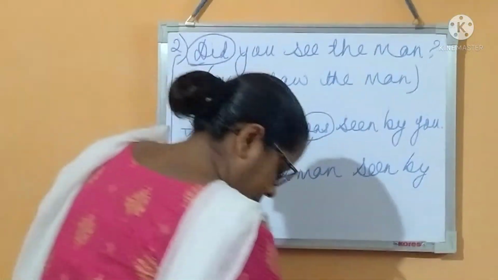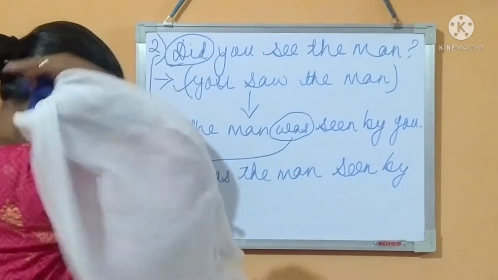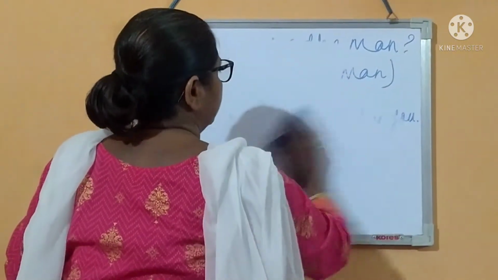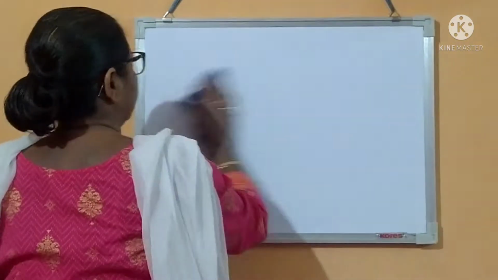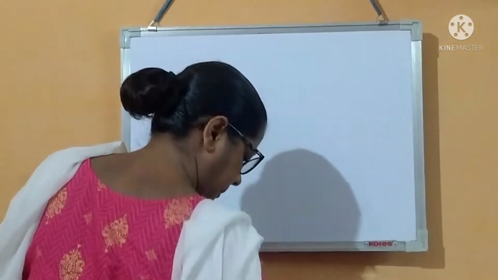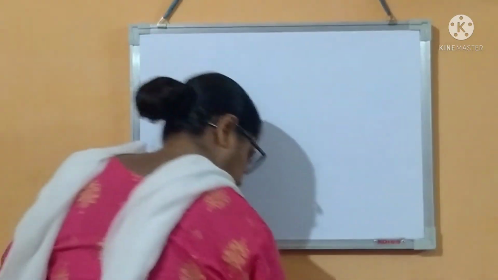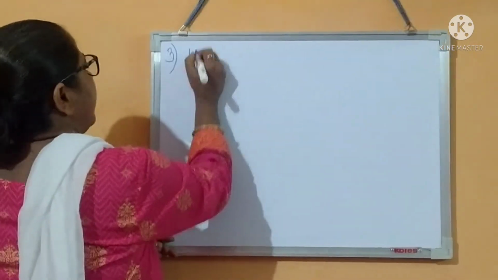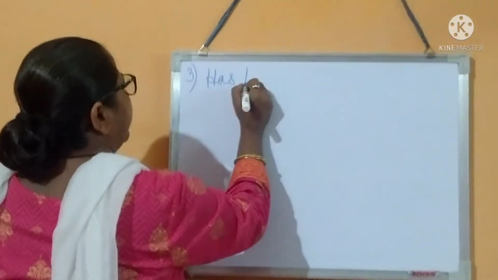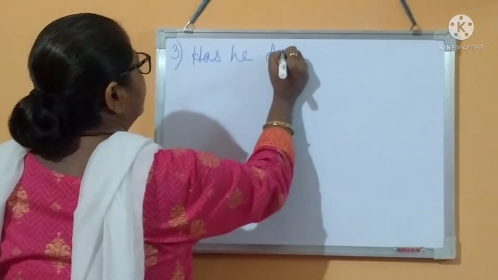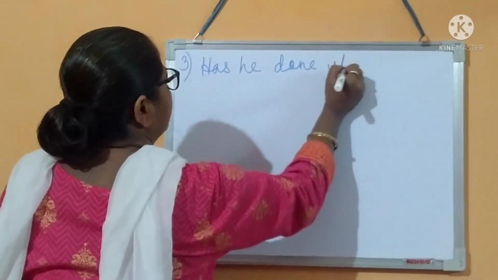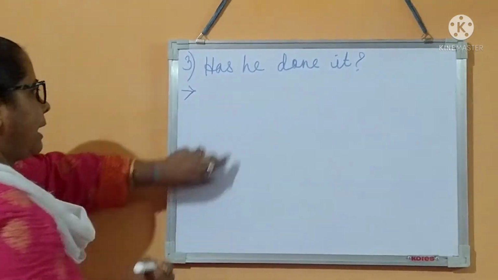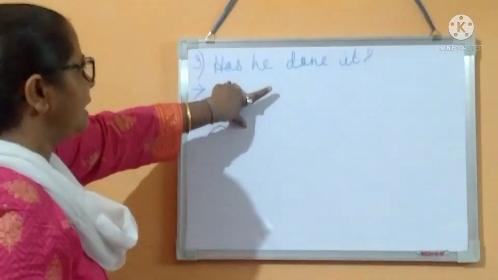Now let us do another sentence. Has he done it? So now we can do it directly. Has he done it?